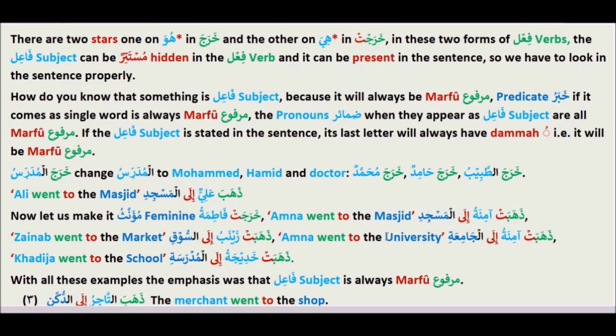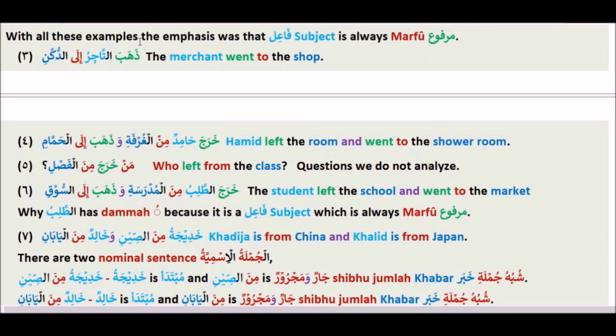Amna went to the university. Zahabat Aminatu ila al-jamiati. Amina is the fa'il. Khadija went to the school. Zahabat Khadijatu ila al-madrasati. Khadija is the fa'il. With all these examples, the emphasis was that we should always remember that the fa'il will be marfu. It will have dhamma on the last letter or tanween dhamma on the last letter.